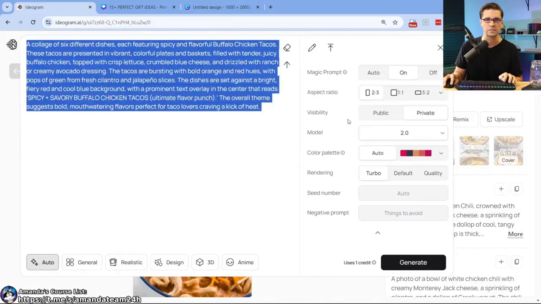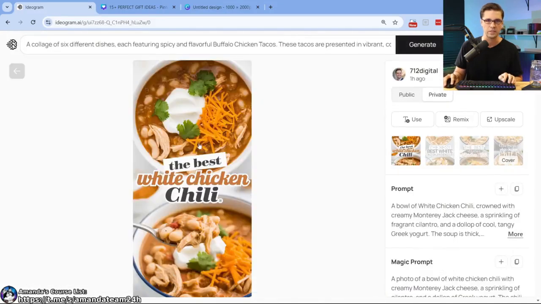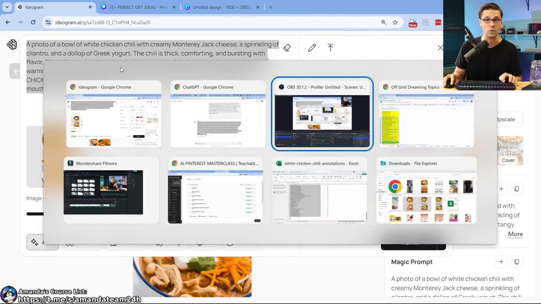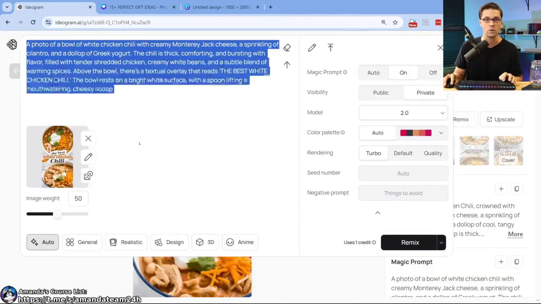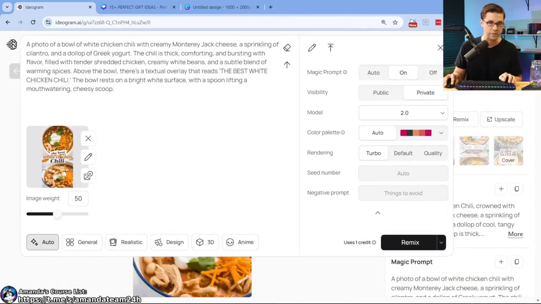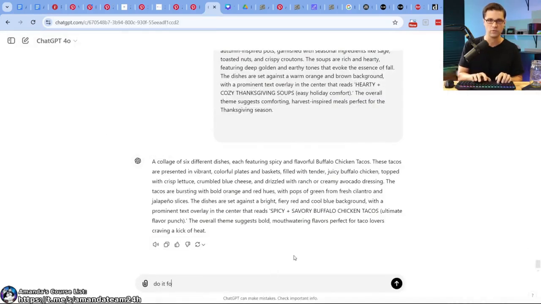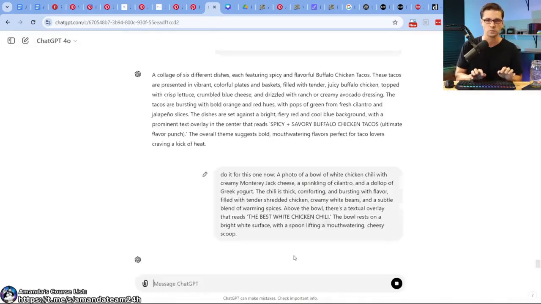We're going to take this one here, click remix to this one. So we're taking the image that we created, right? And it worked out well. And now what we're going to do, you see, the image that we created is here. We clicked remix. We're going to take the text of that, do it for this one now.